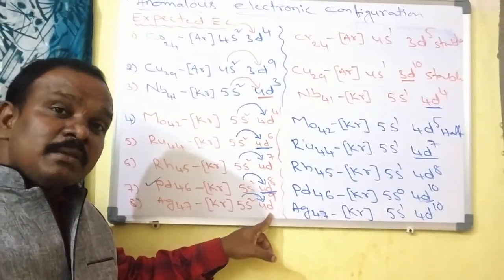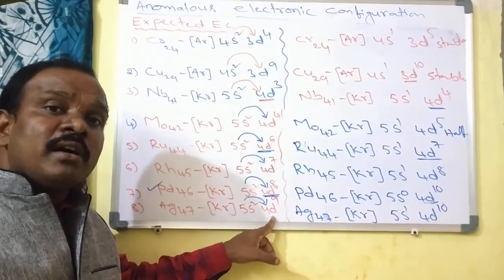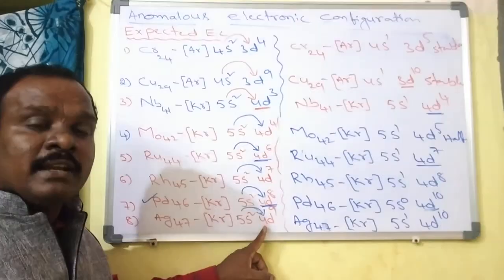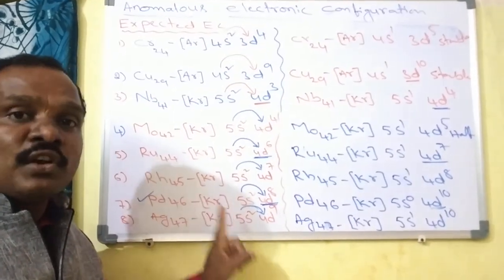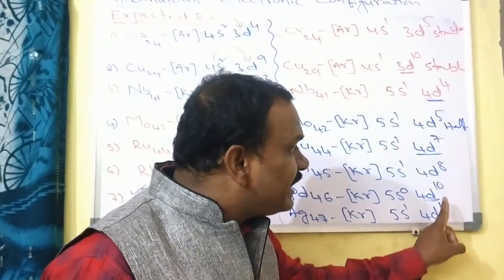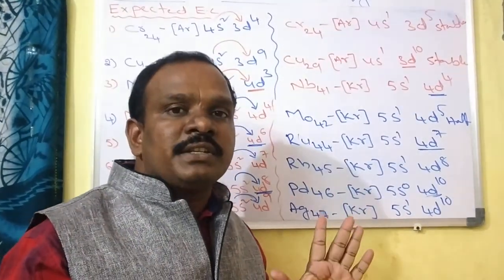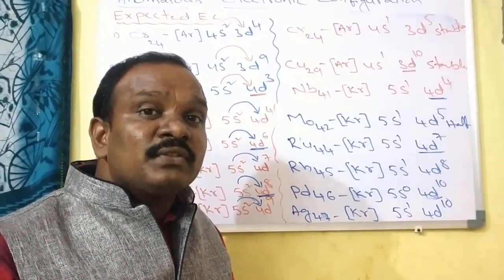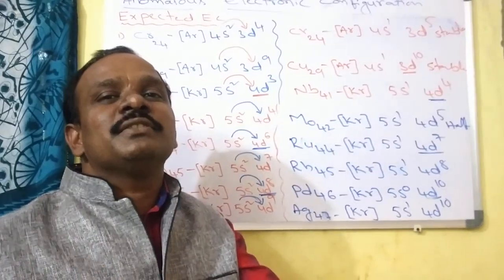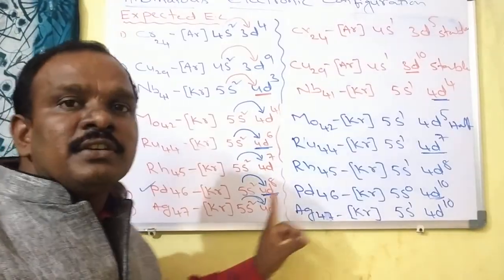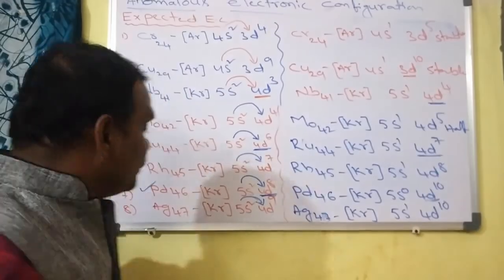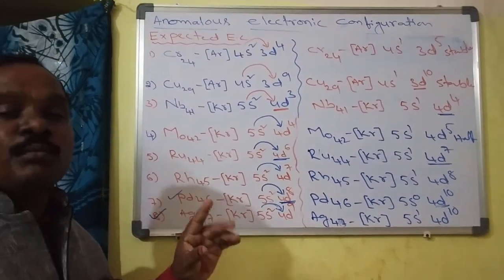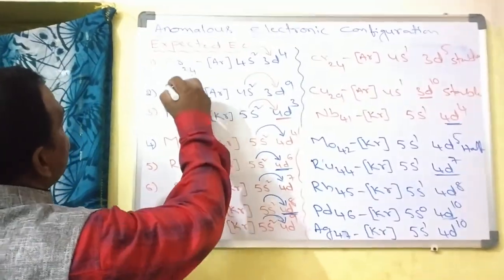Here d9 means it has unpaired electrons or not? Having unpaired electrons means this d block element is said to be a transition element or non-transition? It has unpaired electrons, so it behaves like a transition element. Here 4d10 means fulfilled electronic configuration. No unpaired electrons are there, so it behaves like non-transition nature. So here transition nature, here non-transition nature. So this element is also said to be of typical nature. Both natures it has.